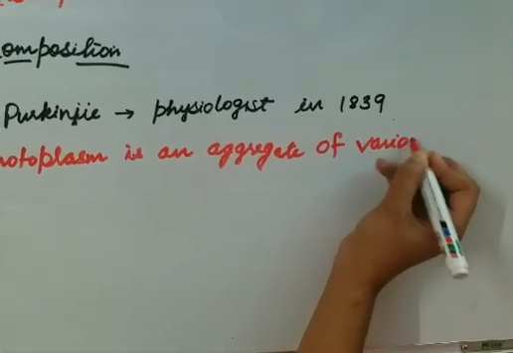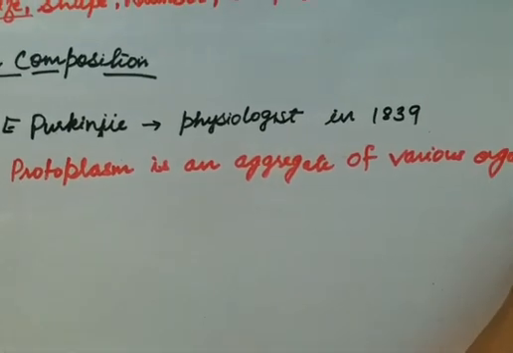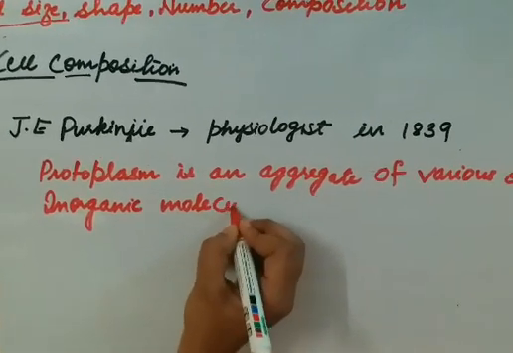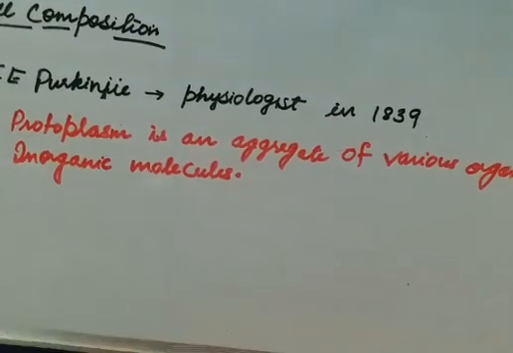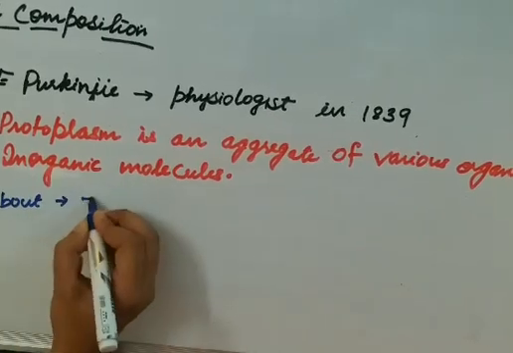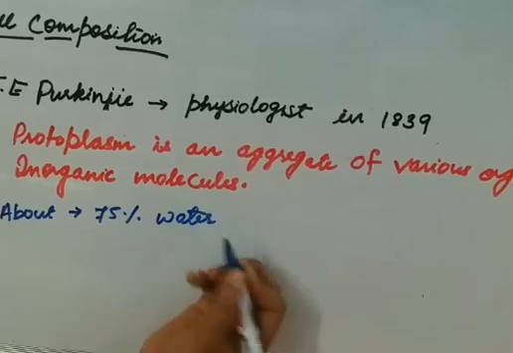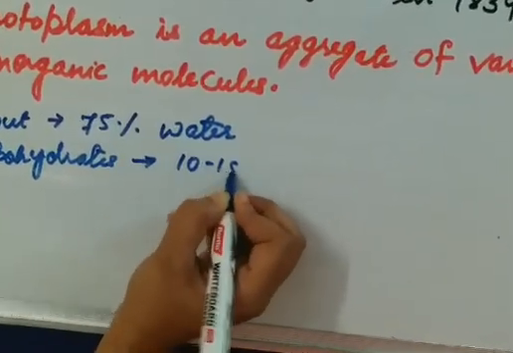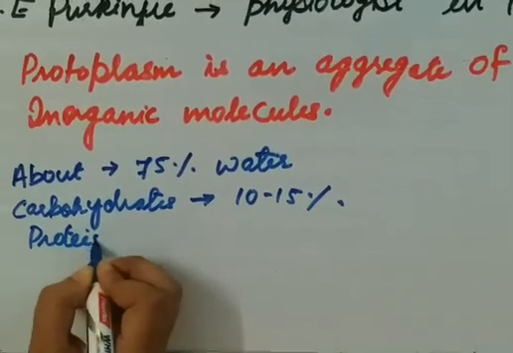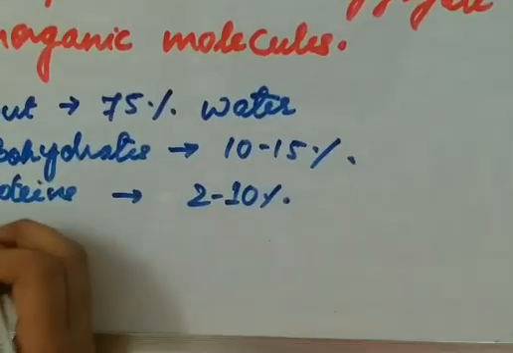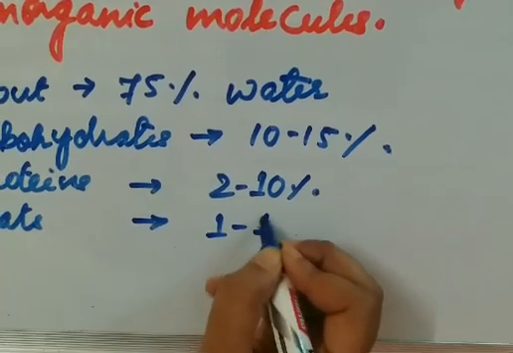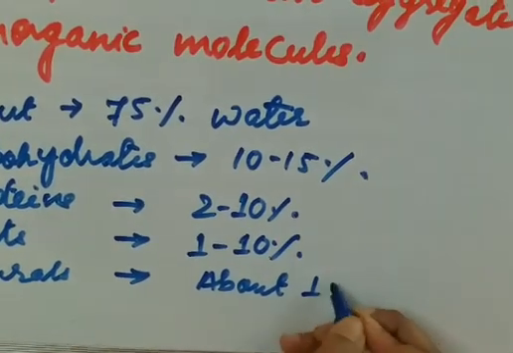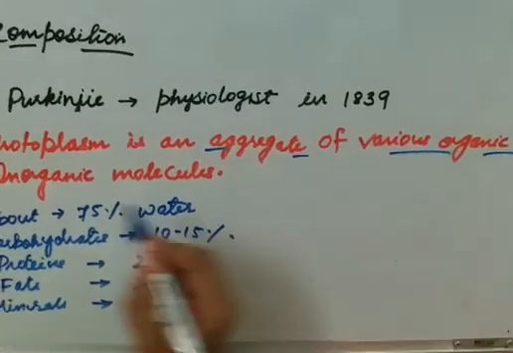About 75% of it is composed of water, carbohydrates about 10 to 15%, proteins about 2 to 10%, fats about 1 to 10%, and minerals about 1%.